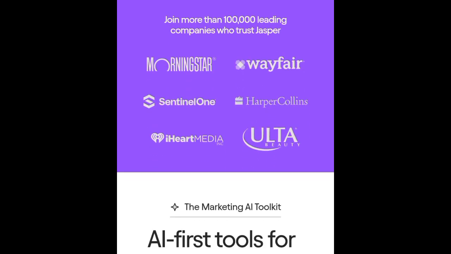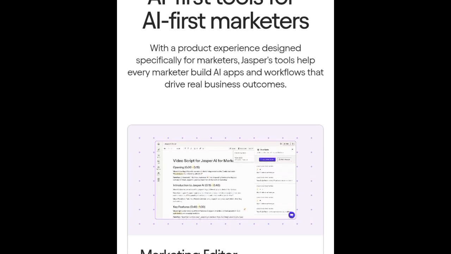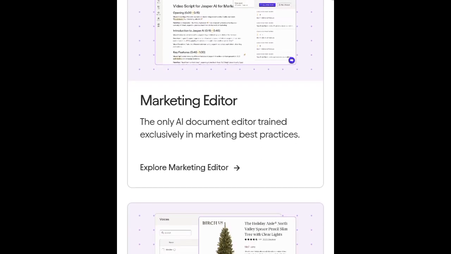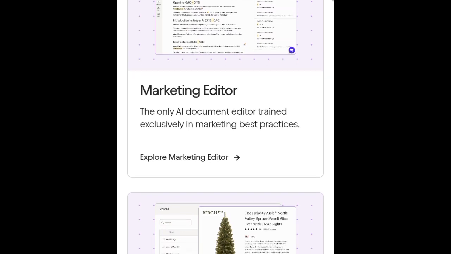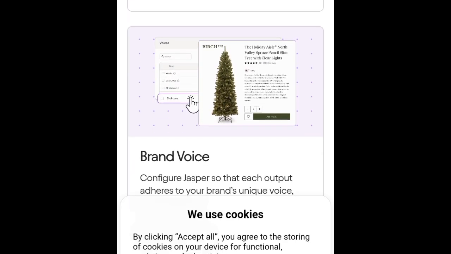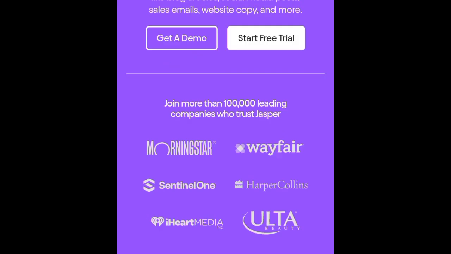It's a very great tool for creating content and marketing your product. You can see here, this is a marketing editor you can also use inside this tool. You also have a brand voice, which can help modernize your voice to get more engagement on your content.